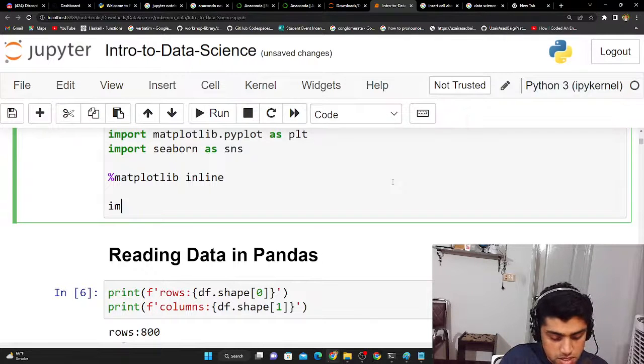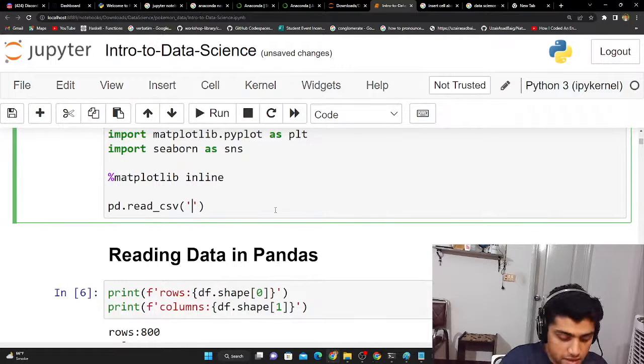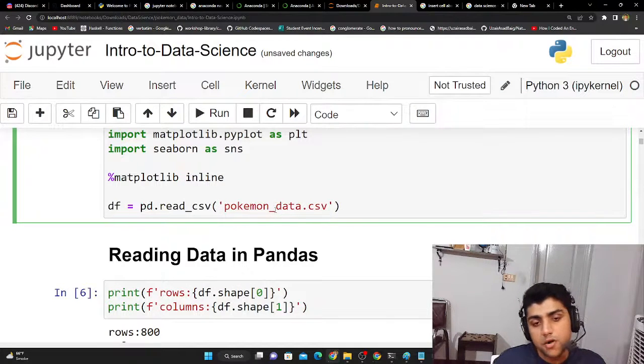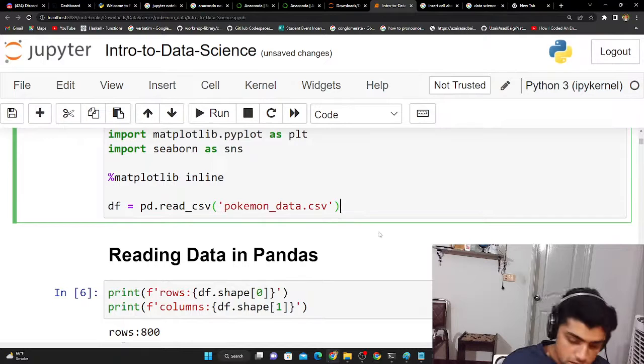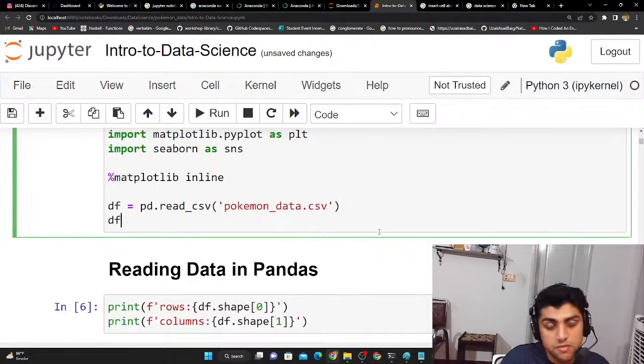You can simply use pd, because pd is the alias for pandas, and we say read_csv, and inside the parentheses we type the name of the file that we want to read. So it's Pokemon data.csv, and then we put it inside of a data frame like this. We assigned it to a data frame.